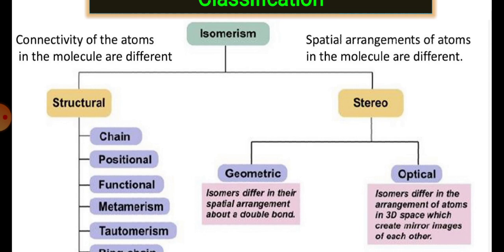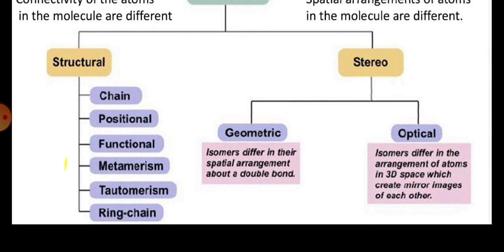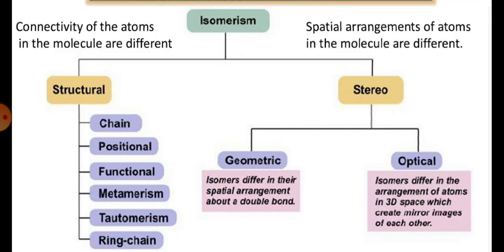In the case of stereoisomers, the arrangement of the atoms in a molecule is different in space. Okay, the three-dimensional arrangement is quite different. Particularly we have geometrical isomers, cis and trans, etc. Now structural isomerism is again further classified into chain isomerism, positional isomerism, functional isomerism, metamerism, tautomerism, and ring-chain